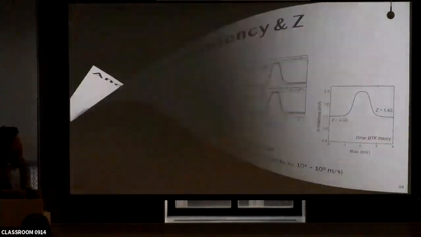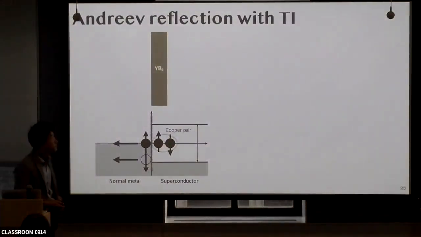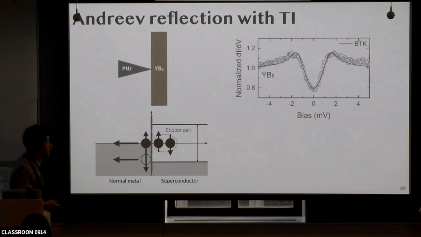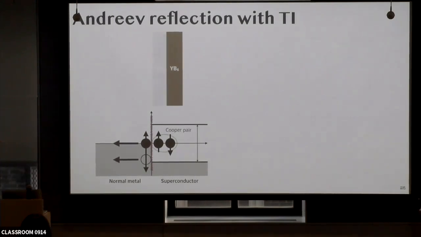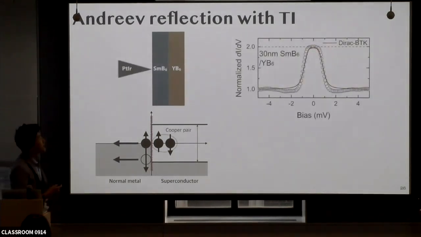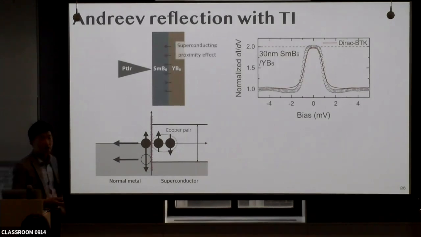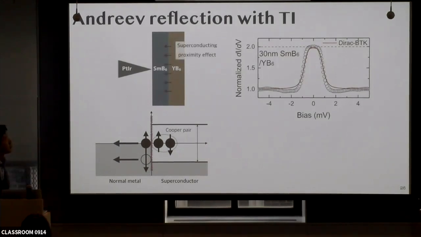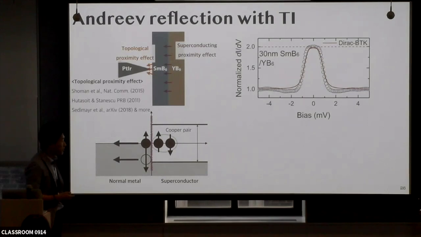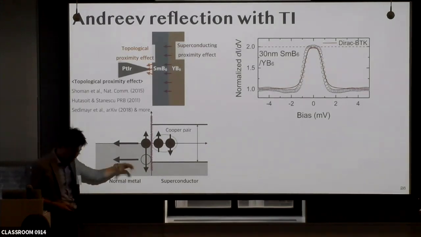So let's see what the Dirac BTK theory tells us. Basically, if you measure the point contact spectrum of bare yttrium hexaboride, it shows a conductance dip because of electron deflection at the interface. But if we put the samarium hexaboride on the top, we need to consider two different effects. From yttrium hexaboride to samarium hexaboride, there is a superconducting proximity effect. And there is another proximity effect from the samarium hexaboride to the normal metal tip, which is the topological proximity effect. So in such a case, this system is completely changed.